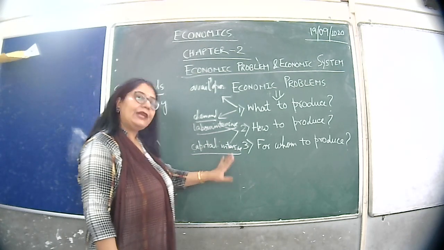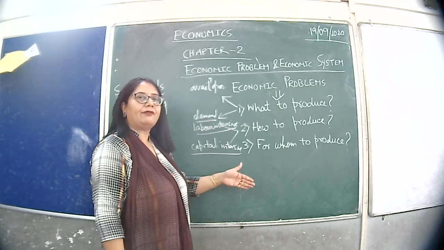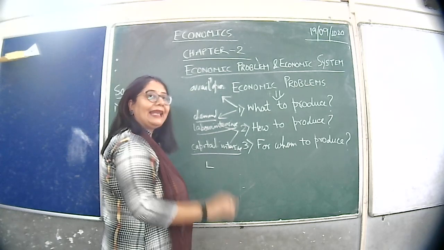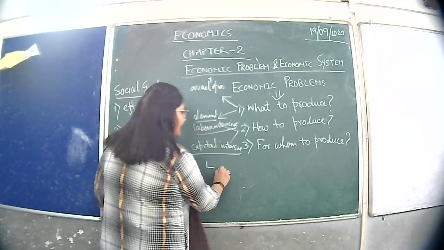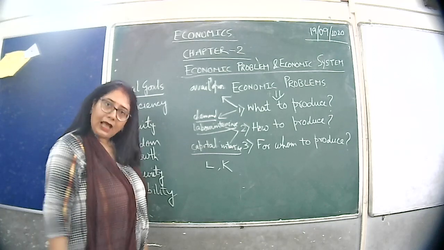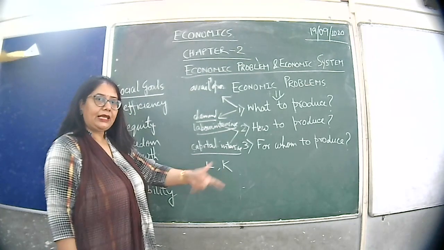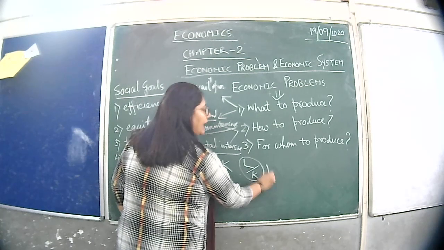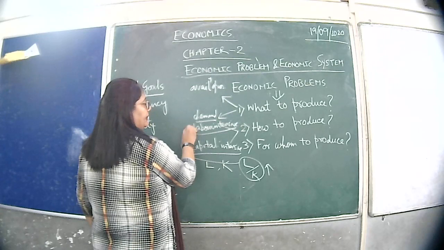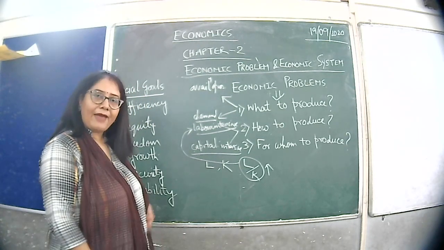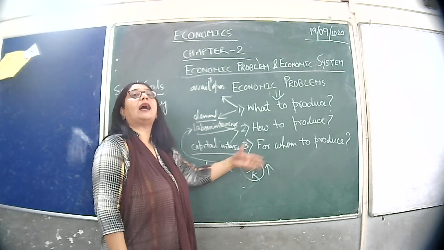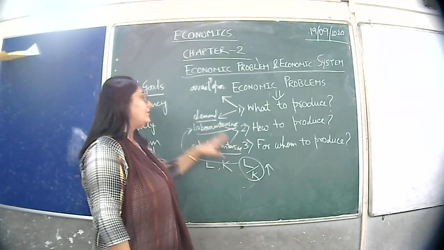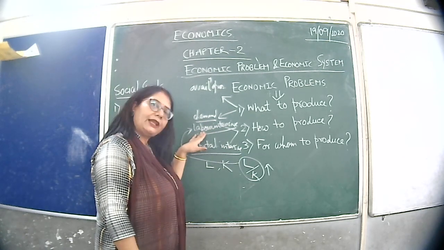See, to produce any commodity X, Y, Z, whatever it be, I need some amount of labor. Say L is your labor, and I need capital also. Say that capital is K. Now, in which industry this L by K ratio is high, that is labor intensive technology. Where the labor capital ratio is high, that is, more labor relative to capital, that technology is called labor intensive technology.